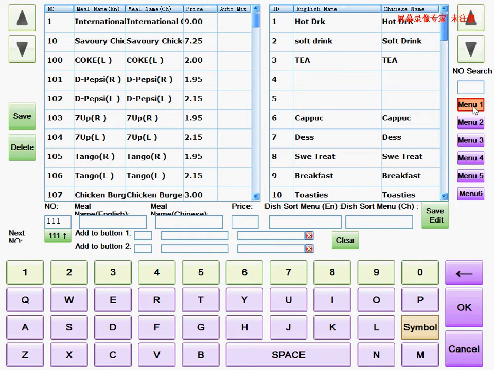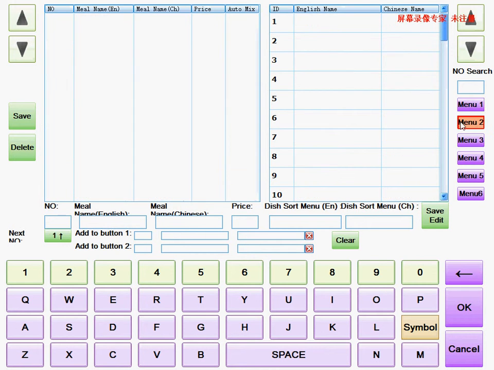The first menu is menu 1. Here we can see, and then it's menu 2. It's blank. Menu 3, 4, 5, 6. They all are blank. So we create a button on menu number 2.